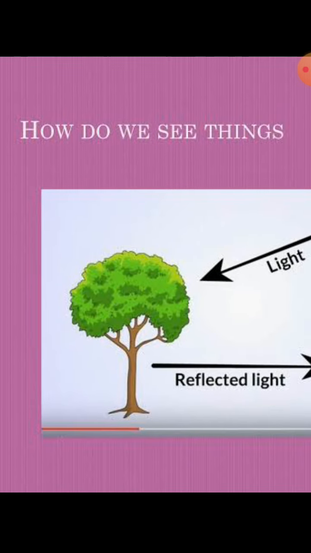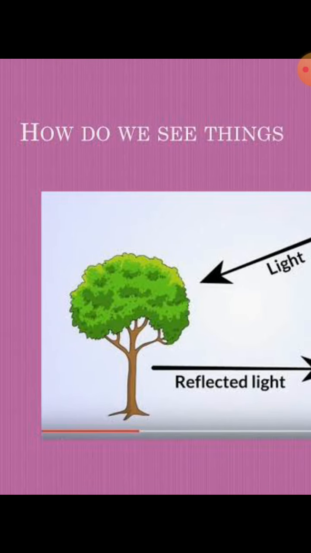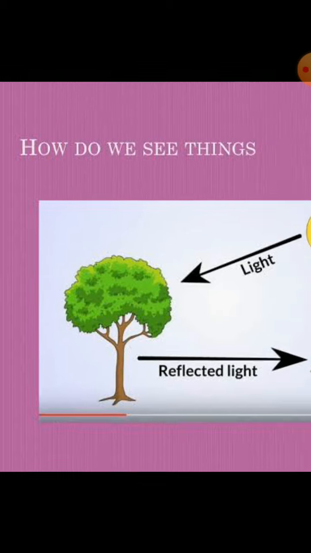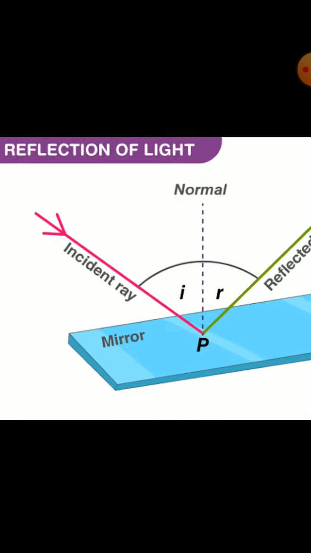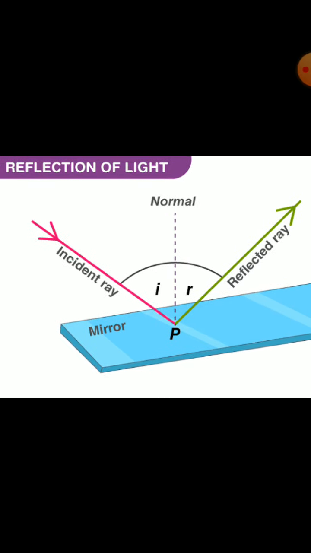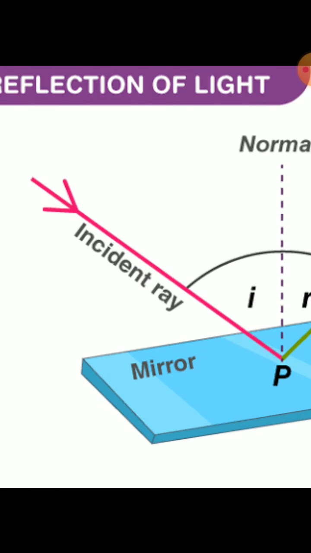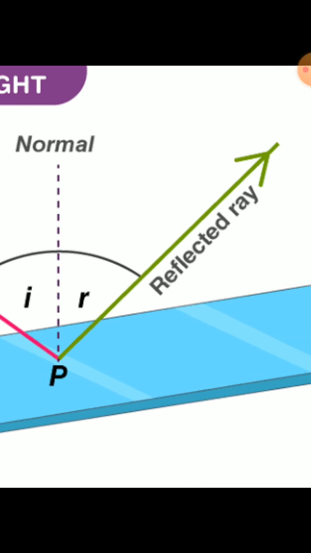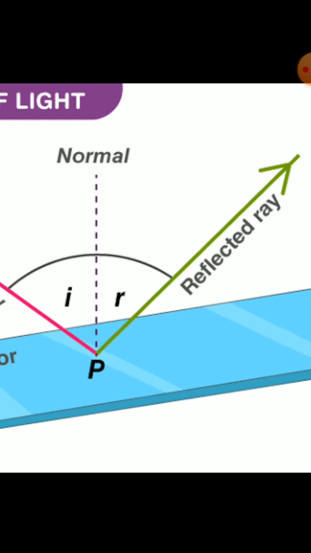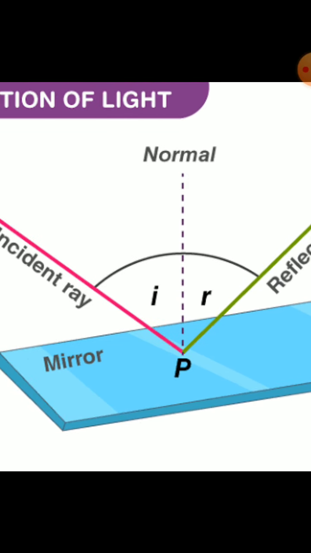There are two main laws of reflection. The first is that the angle of incidence is always equal to the angle of reflection. What does it mean? The angle of incidence is this ray, and the angle of reflection is the reflected ray, so angle i and angle r should be equal.